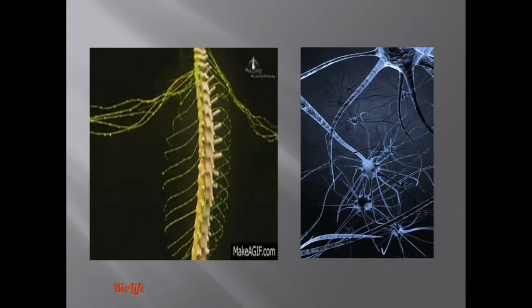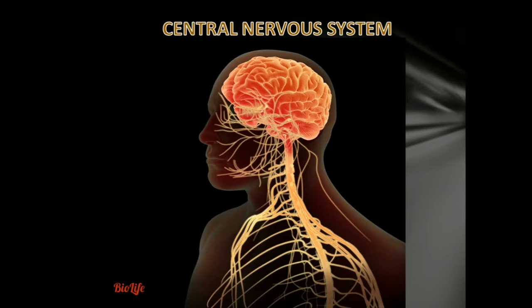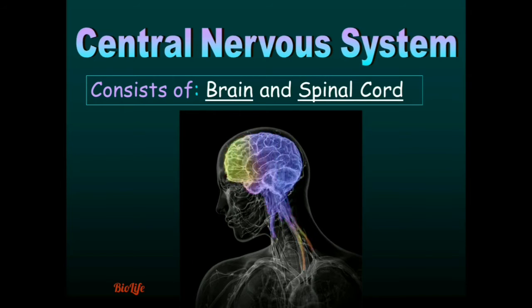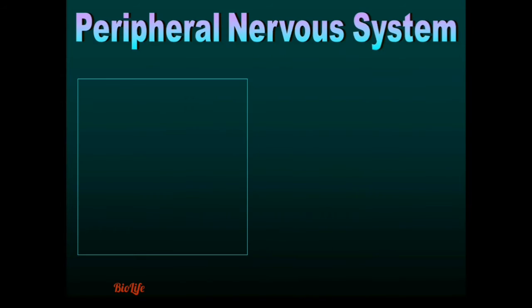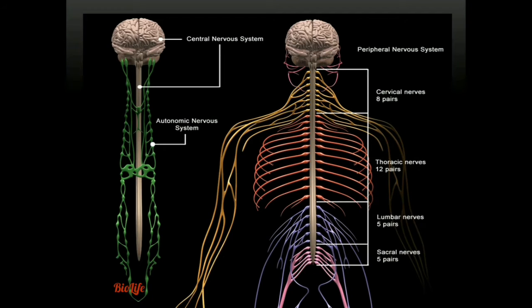The nervous system consists of the central nervous system and the peripheral nervous system. The central nervous system consists of the brain and spinal cord. The peripheral nervous system consists of nerves that connect the central nervous system to every part of the body. Here you see the central nervous system consisting of the brain and spinal cord, and the peripheral nervous system is made up of nerves arising from the brain and the spinal cord. The nerves arising from the brain are called cranial nerves, and the nerves arising from the spinal cord are called spinal nerves.